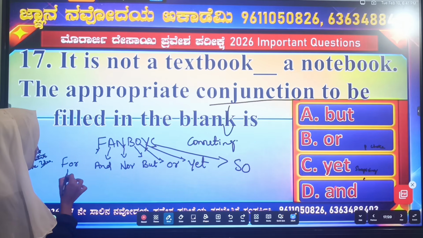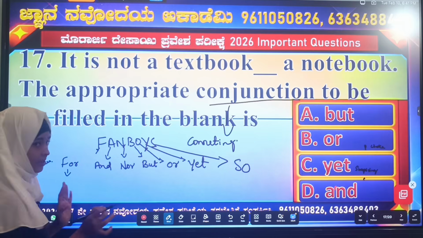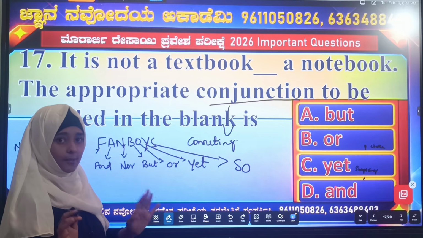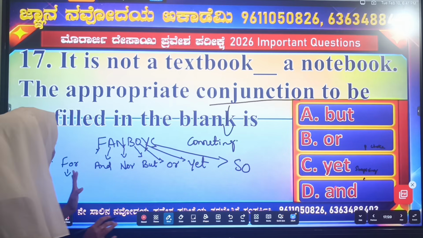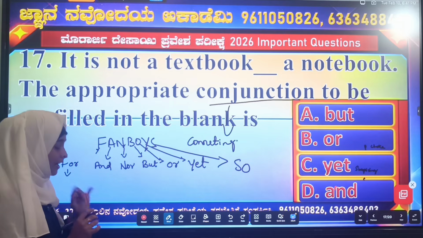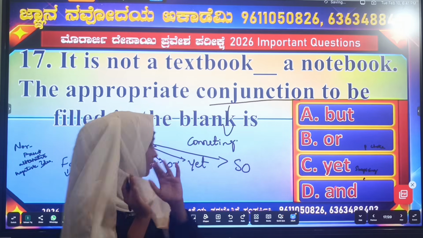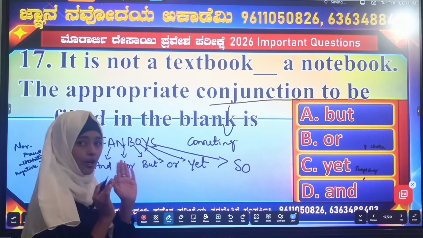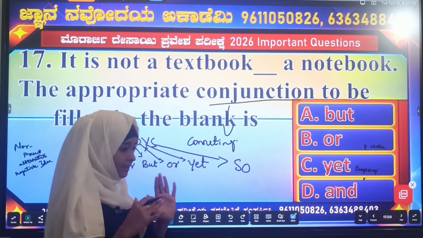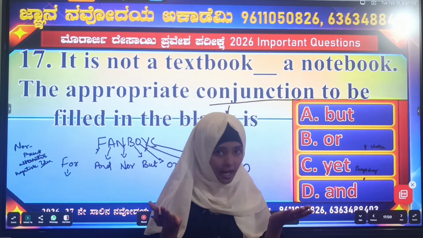And is used to connect one thing to another thing. Nor is used to present alternative negative ideas.